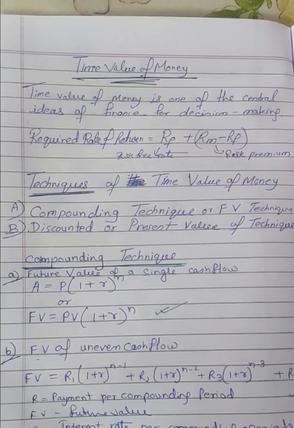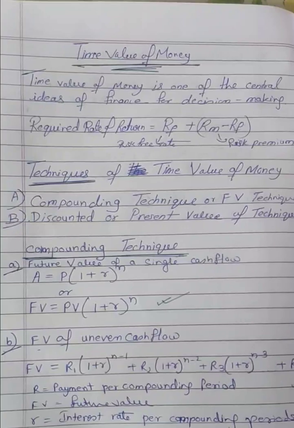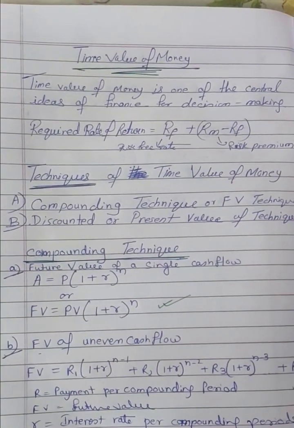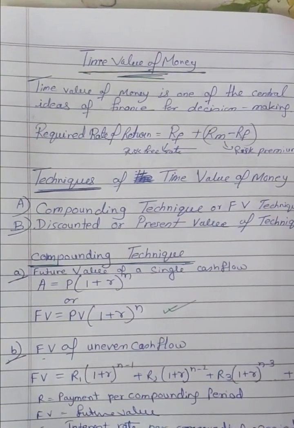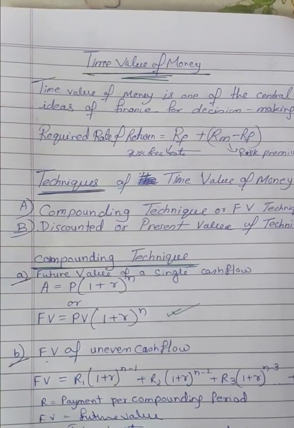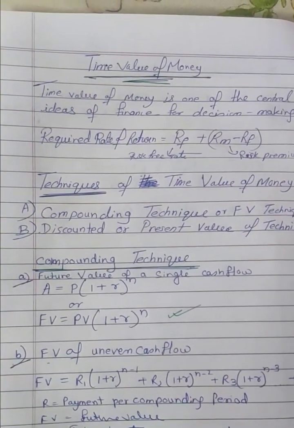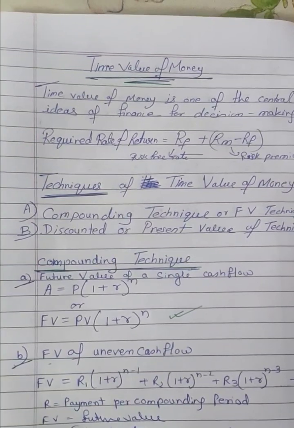Compounding technique means the future value of a single cash flow, that is A equals P (1 plus R) to the power N, or future value equals present value times (1 plus R) to the power N. R is the rate of interest and N is the number of years.